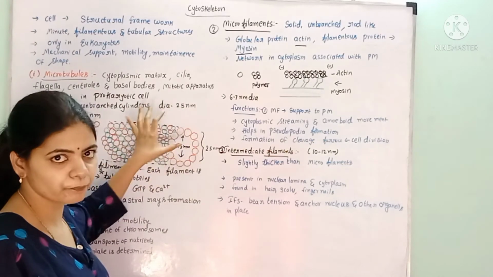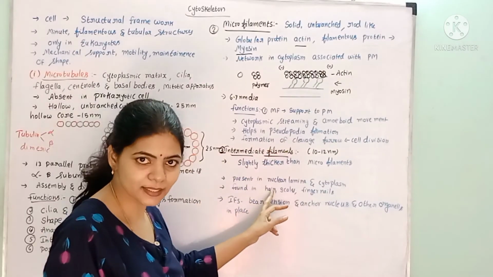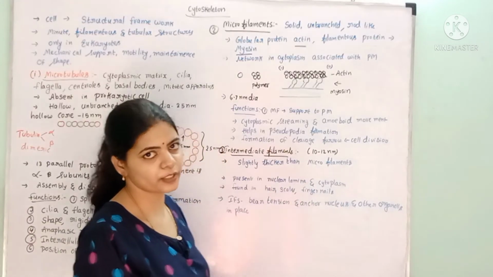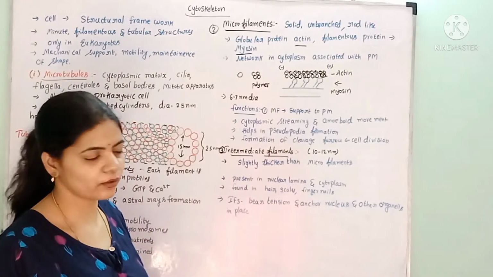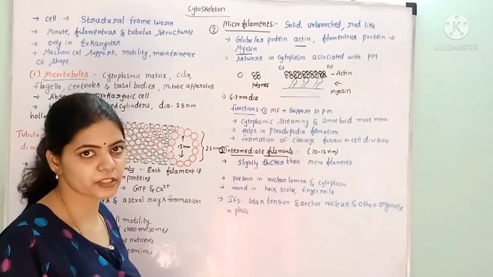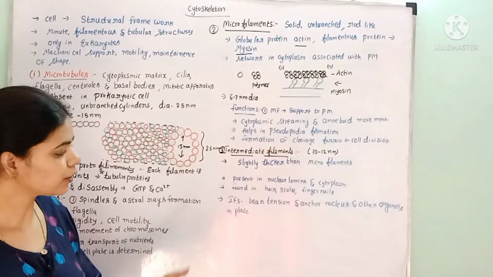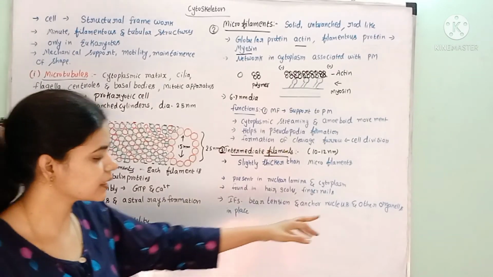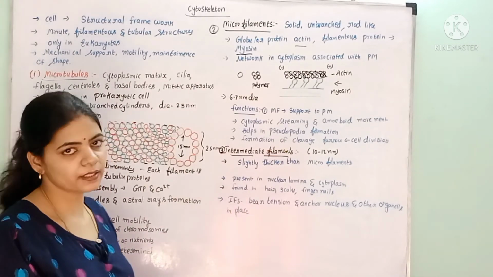Up to now, what we have studied, these cytoskeletons are present within the cytoplasm, but these intermediate filaments are also present in the nuclear lamina, and also in the cytoplasm. And these are found in the hair, scales, fingernails, and wherever keratin formation takes place, in those regions these intermediate filaments are present. These intermediate filaments bear some tension, and they also anchor the nucleus in place, and not only the nucleus, but other cell organelles in the cytoplasm are also held in place. So this is about the intermediate filaments.